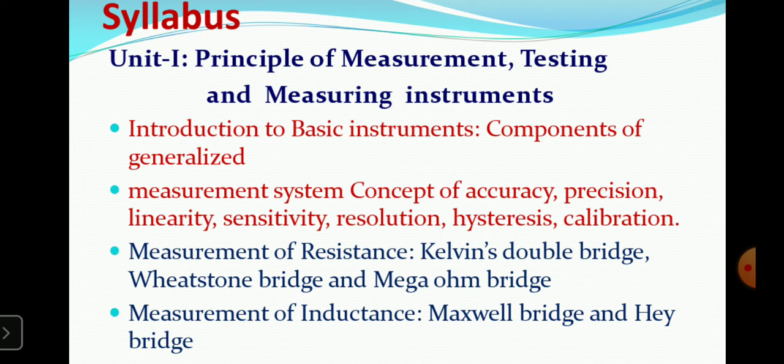So there are a number of instruments available now where the Wheatstone bridge is used. Then the megohm bridge is used for the measurement of high resistance.